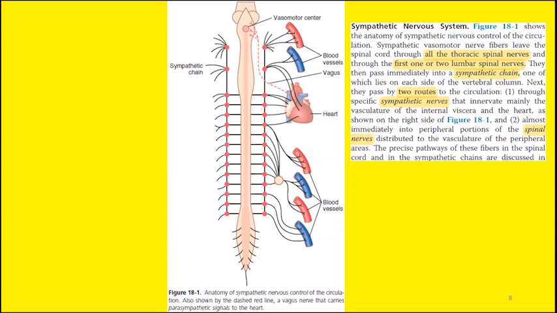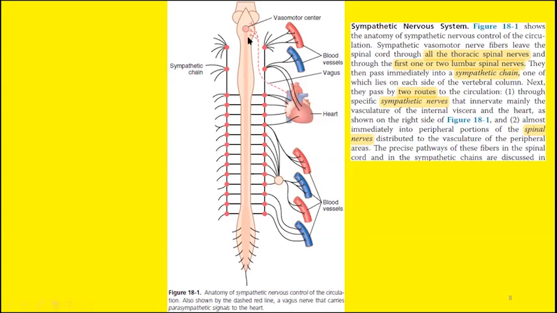Similarly, the other portion will move as spinal nerves, and these spinal nerves will innervate the blood vessels. So sympathetic nerves innervate the heart, and spinal nerves innervate the blood vessels or the vasculature of the peripheral areas.